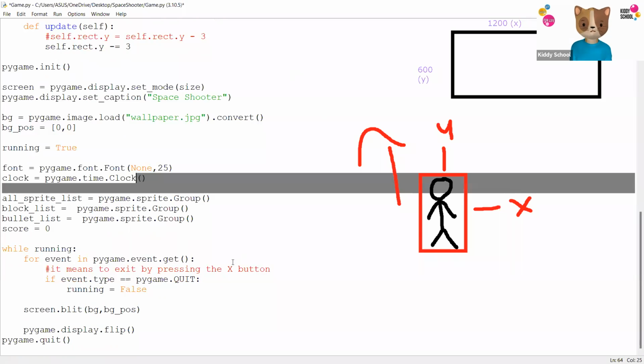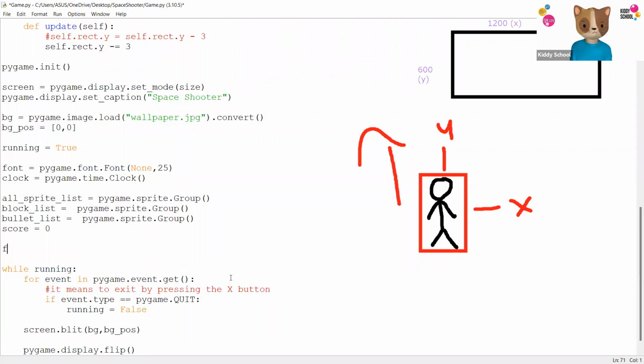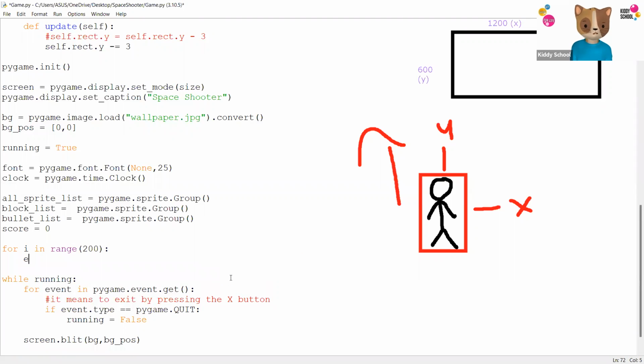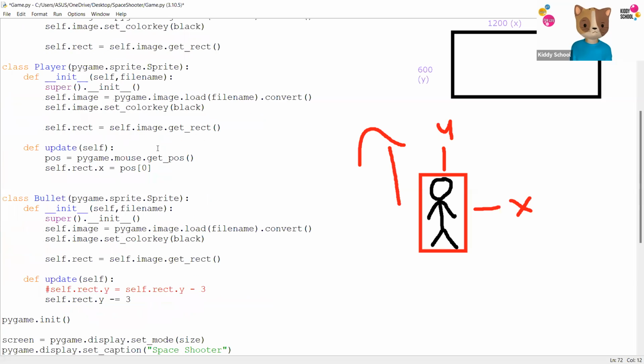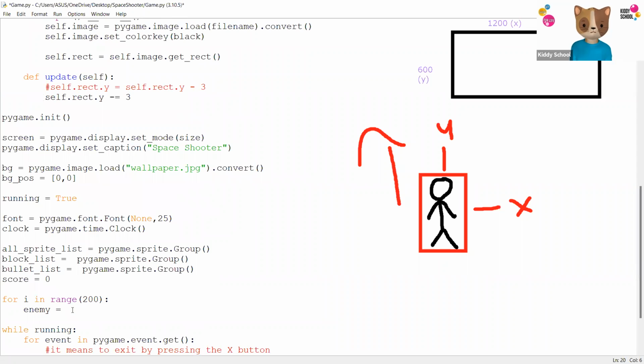Thank you. So now let's put everything we have made into the game screen itself. Now I need to add enemies and scatter them around my screen. So I'll say for i in range, using the for loop. Let's say we now have 200 enemies on the screen. And I'll say enemy, run the enemy class, which is over here. Copy that, come back here.